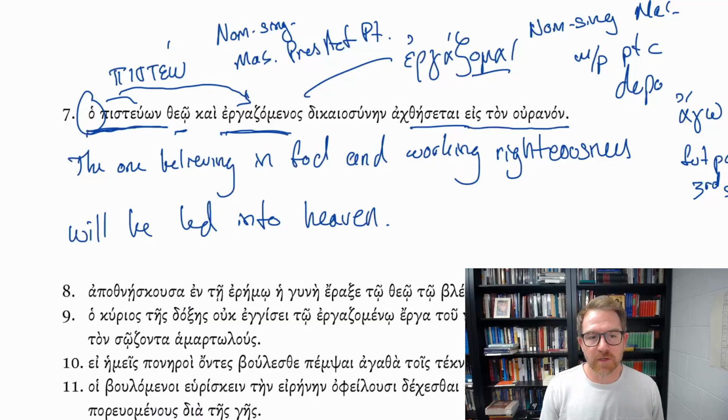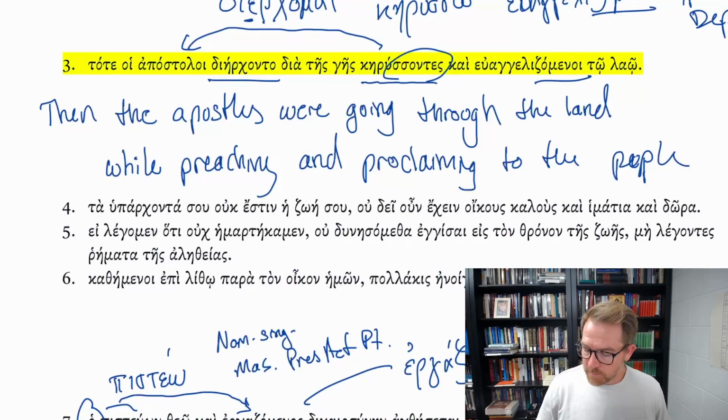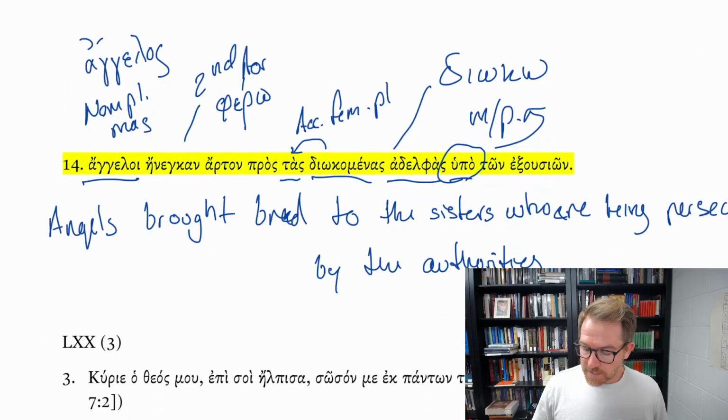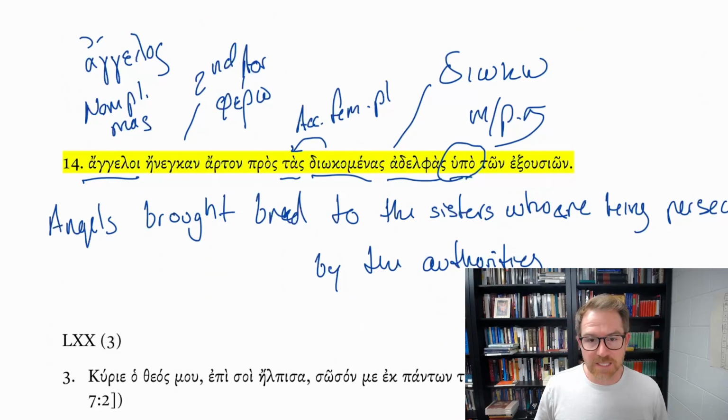So here we've seen the circumstantial participle, that is the participle that's describing what's happening while the main verb, dier kanta, is occurring. So that's the circumstantial participle. We see here the substantive use of the participles, that is the participle functioning like a noun. It's the subject of the sentence in chapter 7, in sentence number 7. And then lastly, of course, we see the participle functioning as an adjective, the attributive adjective. It's attributing a quality to the sisters. Which sisters? The persecuted sisters.